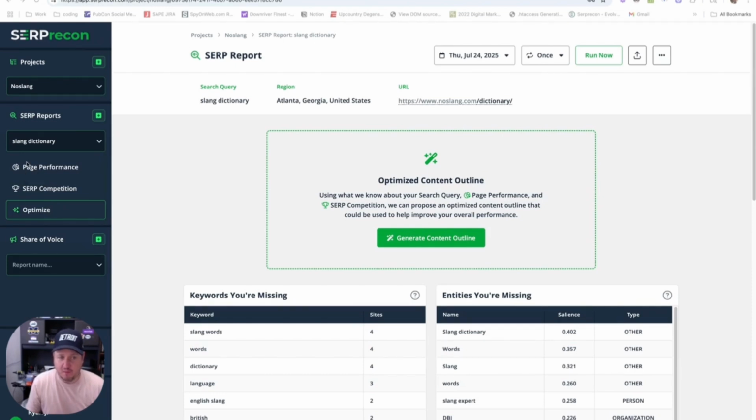We first examined our own page on page performance. We examined everybody else that ranks on the SERP competition page. Now we're going to take all those learnings, put them into action, and actually optimize our page here, this being this URL for this query.